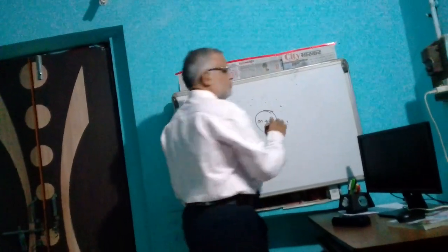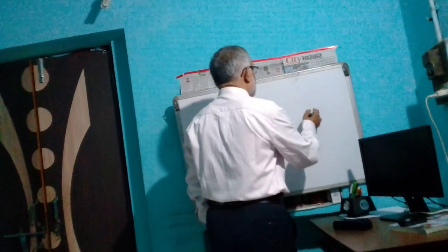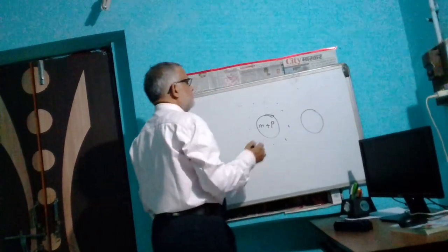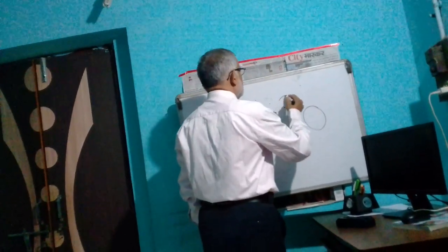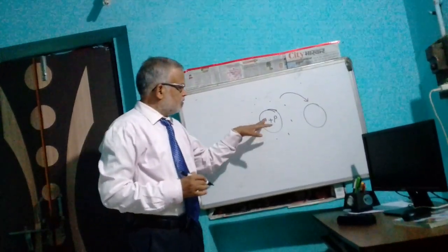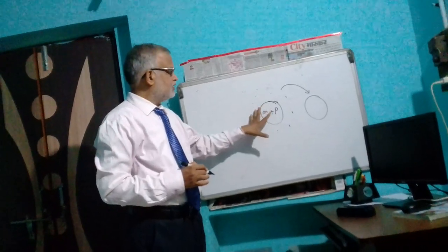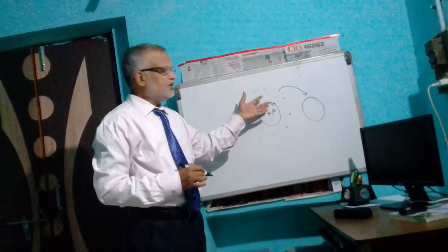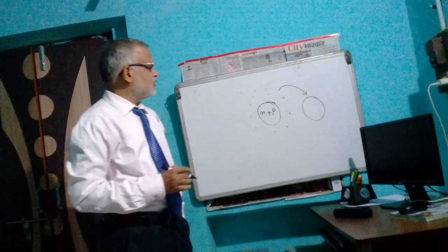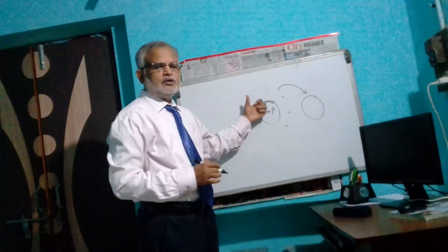When it is rubbed, some electrons transfer from the atom to another body. One proton is in excess in the atom that is giving the electrons. Due to the excess of protons, it becomes positively charged.